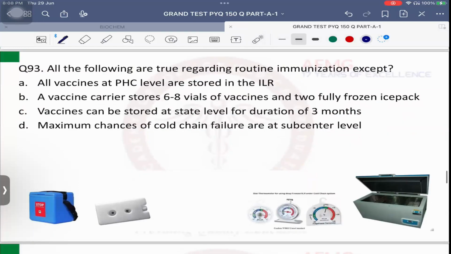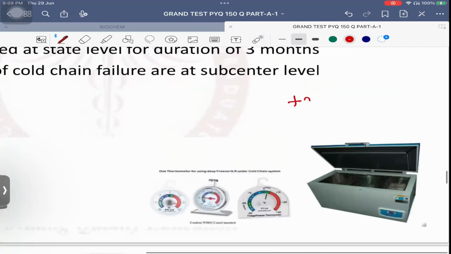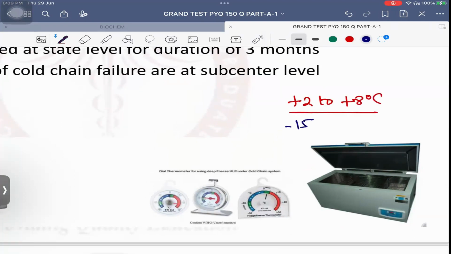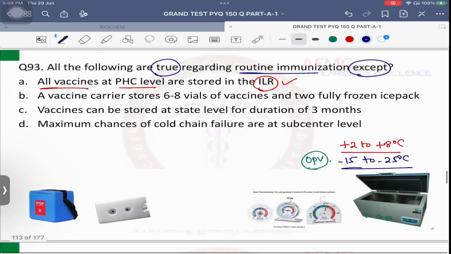Question number 93. All of the following are true regarding routine immunization except: option A says all vaccines at PHC level are stored in the ice line refrigerator. Is it true? Yes. The only thing is some vaccines require freezing temperatures. Normal temperature of a cold chain is +2 to +8 degrees Celsius. But some vaccines require a temperature of -15 to -25 degrees Celsius. Which is that vaccine? OPV, oral polio vaccine. So what should be done? OPV should be kept at the base of the ice line refrigerator, therefore. Okay? That's important.